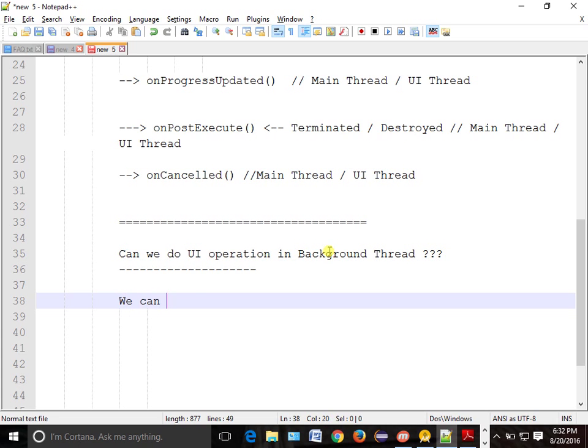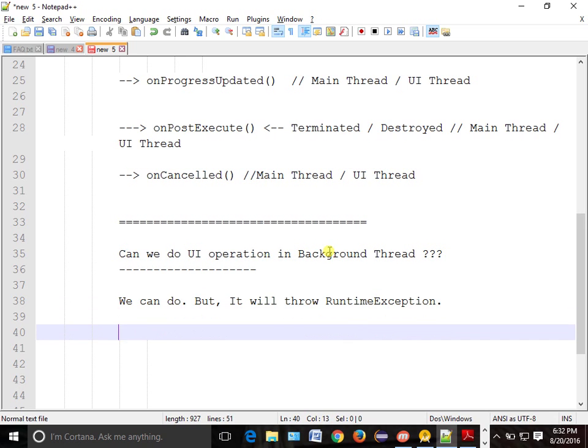We can do, but it will throw a runtime exception. Okay, we can do, but when we run the code, it will throw one exception.